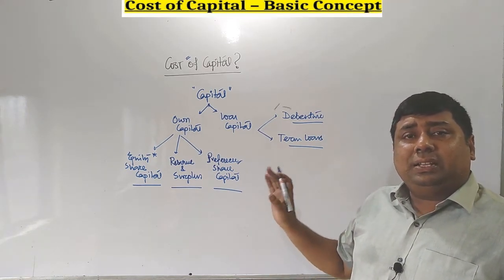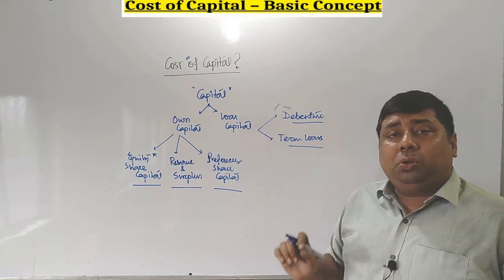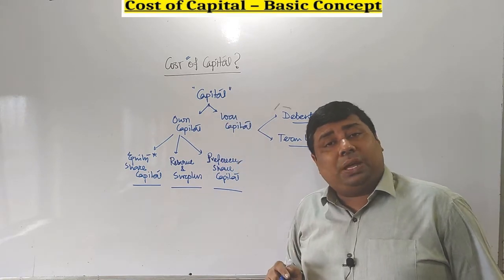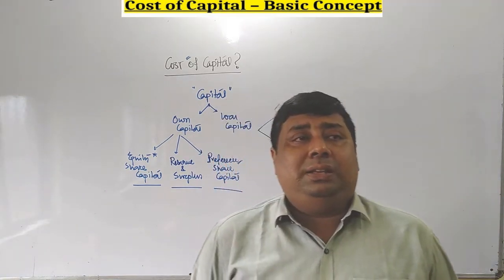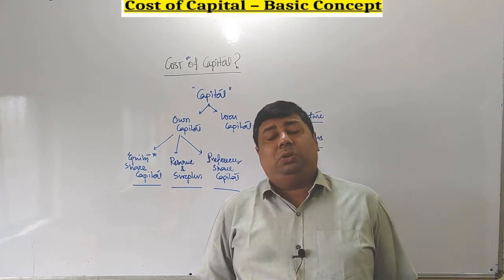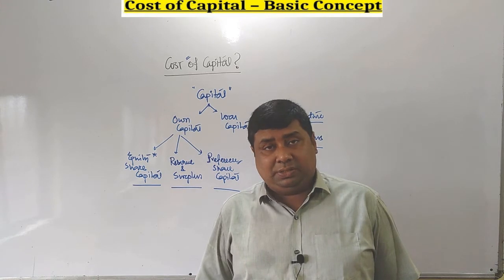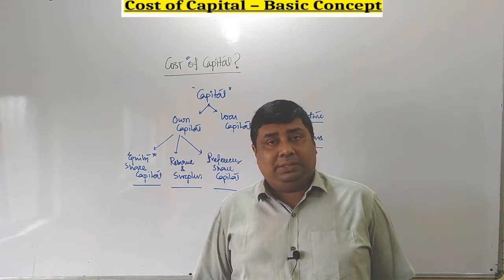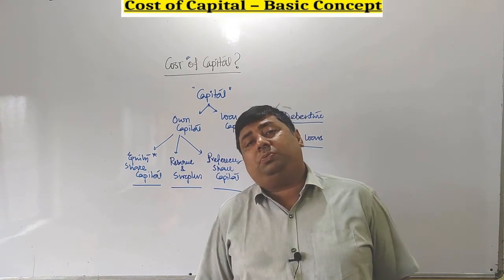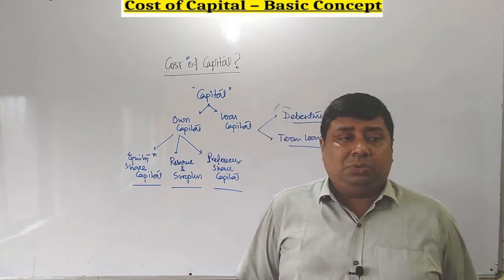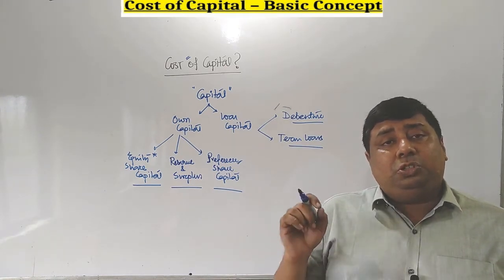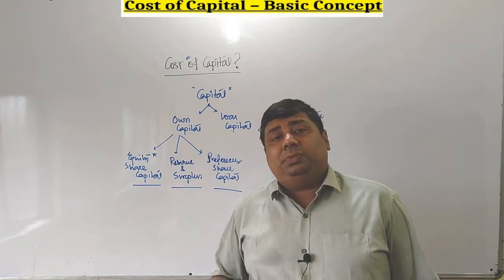Now, to maintain such categories of capital, whatever cost the business needs to incur, that is known as cost of capital. In a similar sense, in case of having a particular space, at the end of the month or annually you have to pay certain charges. That is basically known as rent. We are acquiring a certain place for some specific point of time. Since we acquired that place, we are not the owner of the place. For the sake of that, we need to pay rent to the landlord at the end of every month or rather annually.